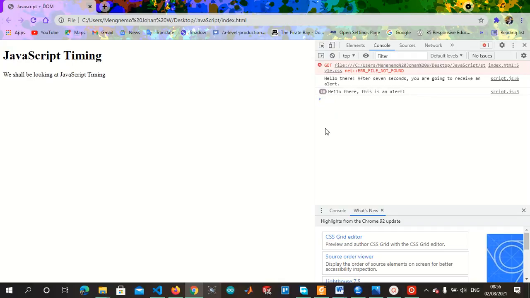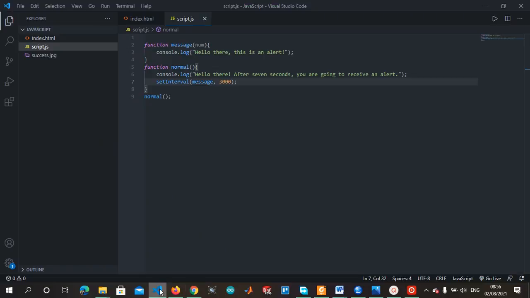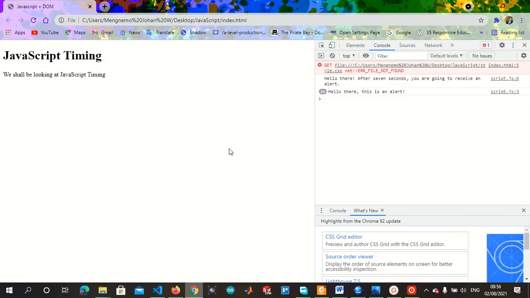And so, guys, that's just it. That's basically the basics of JavaScript timing, how we can manipulate them with our functions. So you can try it out yourself, see where we went wrong here, and then try to debug it and have fun with the code.